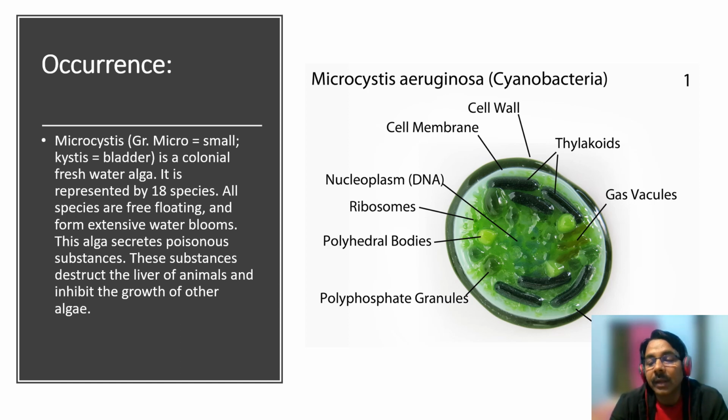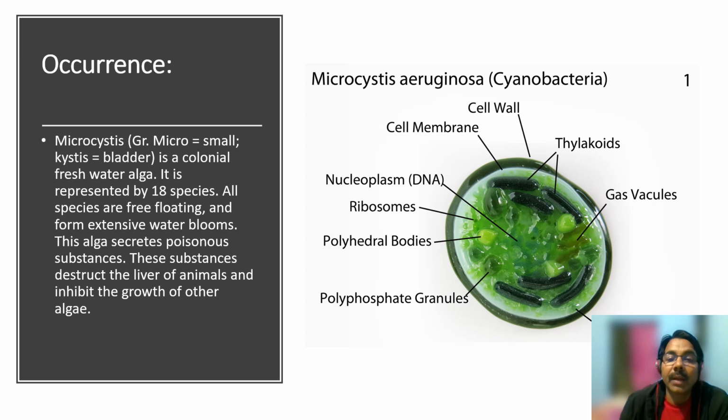So when we see an individual cell of Microcystis, it consists of a cell wall, that is a typical Cyanophycean cell wall, and interior to the cell wall there is a cell membrane, that is plasma membrane, and it is just like other plasma membranes.